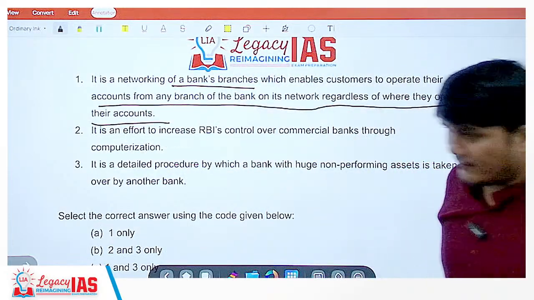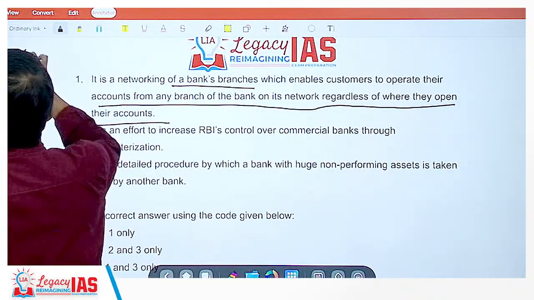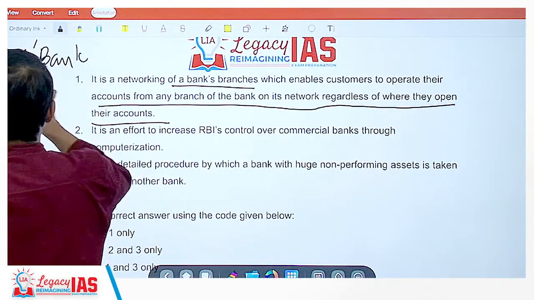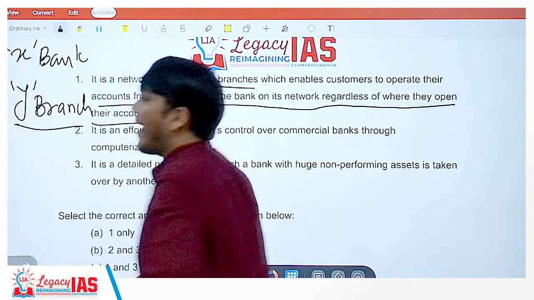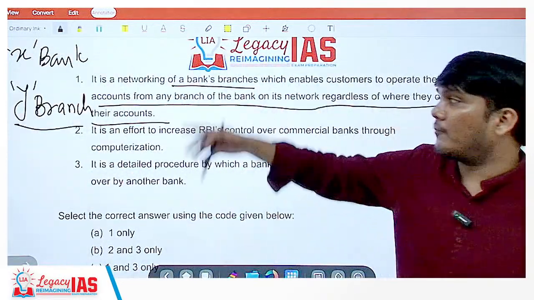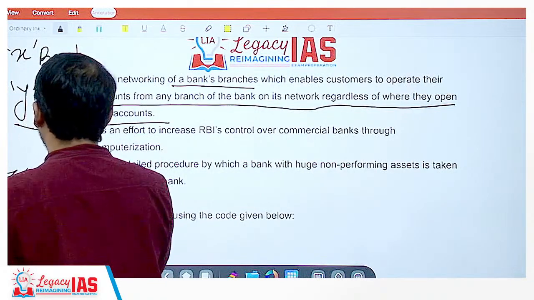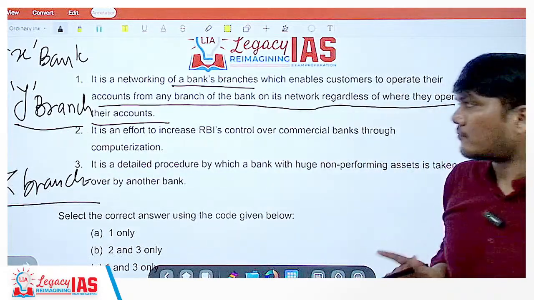So for example, I have a bank account in X bank, in Y branch. Now I need not necessarily go to the Y branch every time; I can utilize the Z branch as well and get all the facilities available.